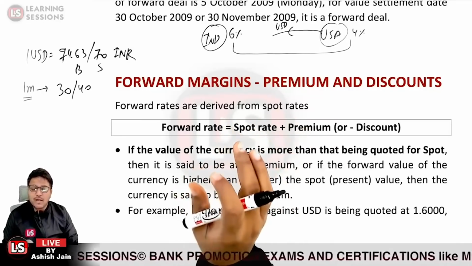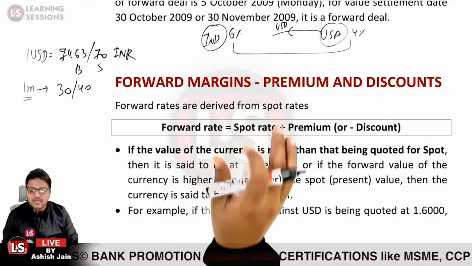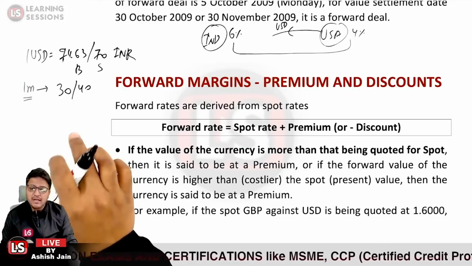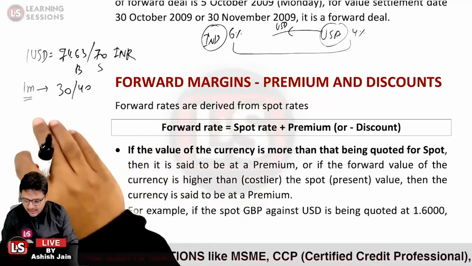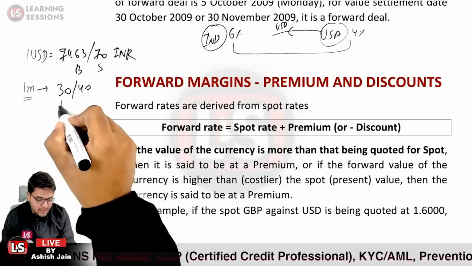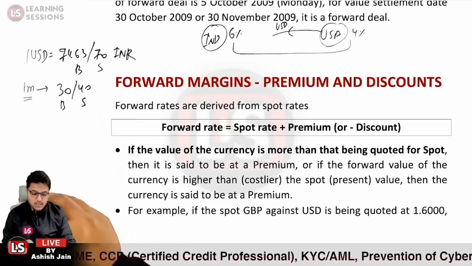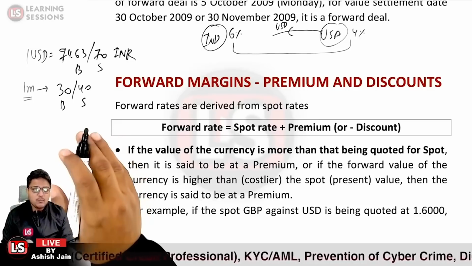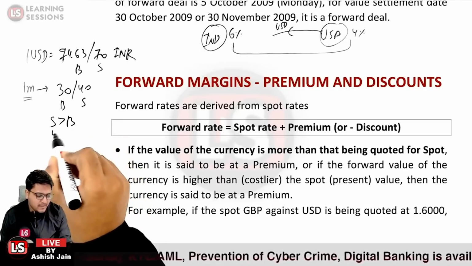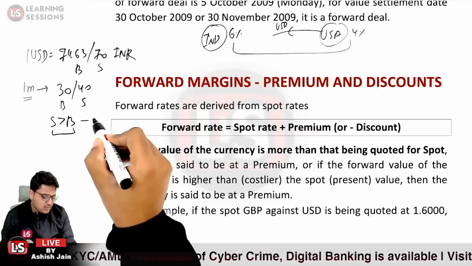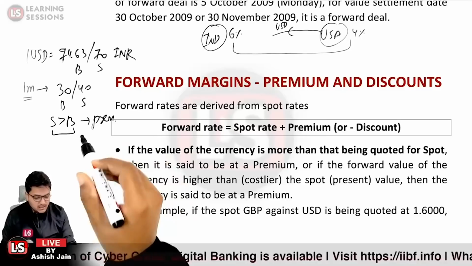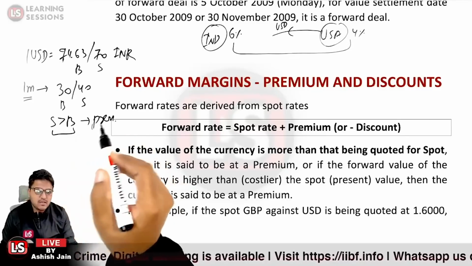We will also look into how we can calculate the forward points, but try to understand right now that the forward points are related to the interest rate differentials, and 1 month forward points are given to be 30/40. These are the buying forward points and these are the selling forward points. Now the rule you need to memorize: if the selling forward points are greater than the buying forward points, it is concluded that the currency is available at premium.